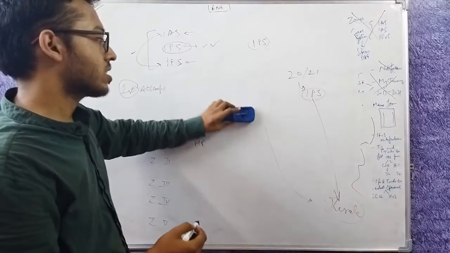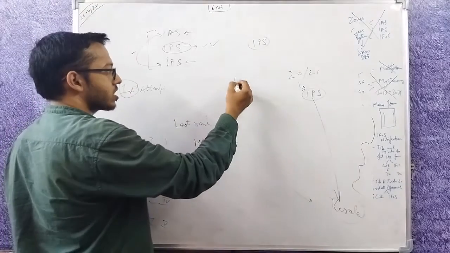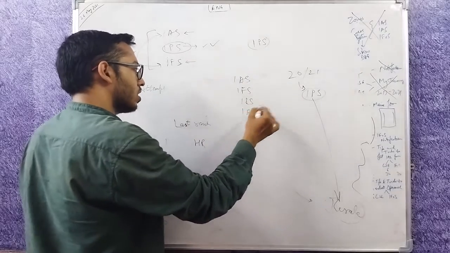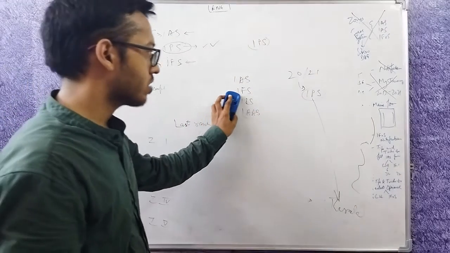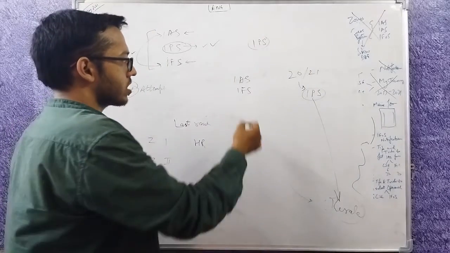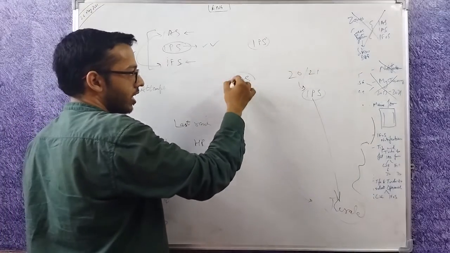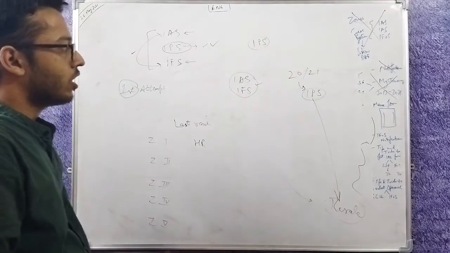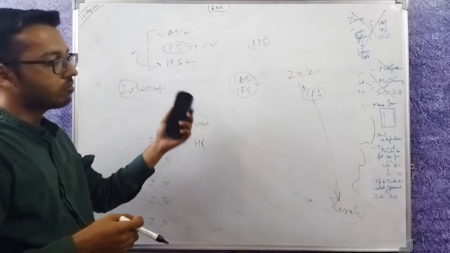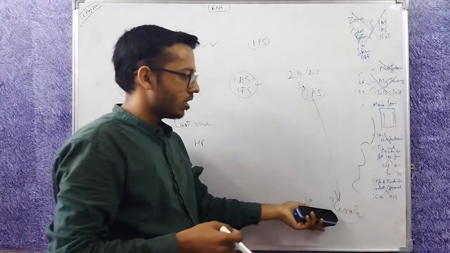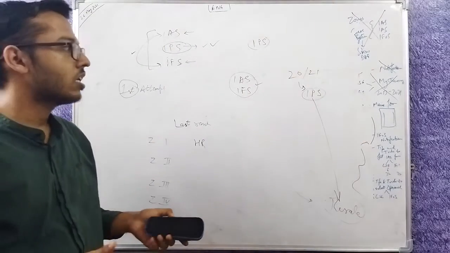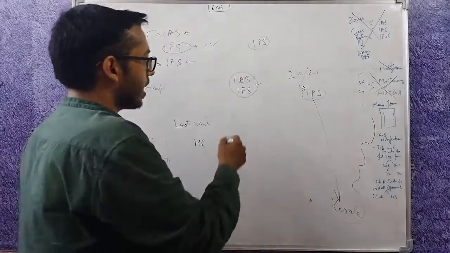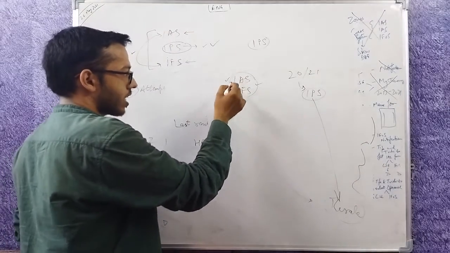So let's say a person is allocated IPS Kerala. Next year that person can fill something like this. Or if the person thinks that these are lower services than IPS, I don't want them, so the person can only fill these two. In that case, if the person gets any of them, that person may or may not resign from the IPS job and may continue depending on what that person gets. For example, let's say the person gets IPS Kerala and that person gets an IAS rank.